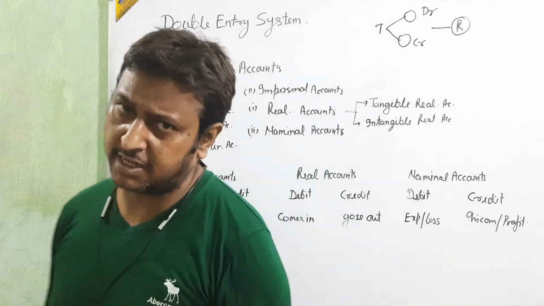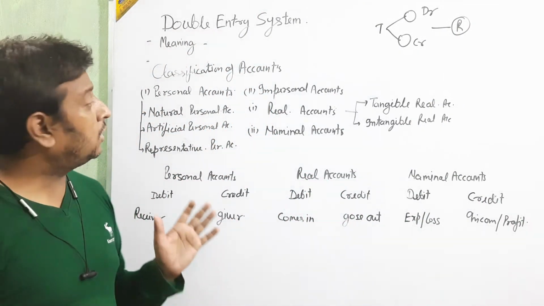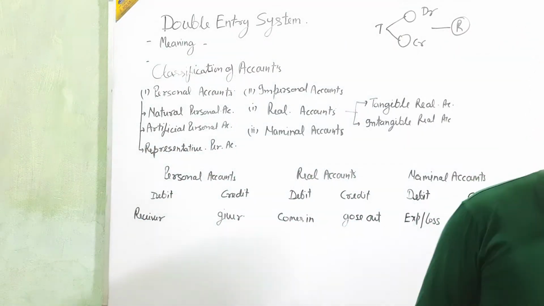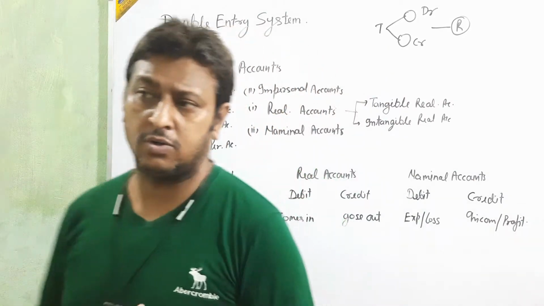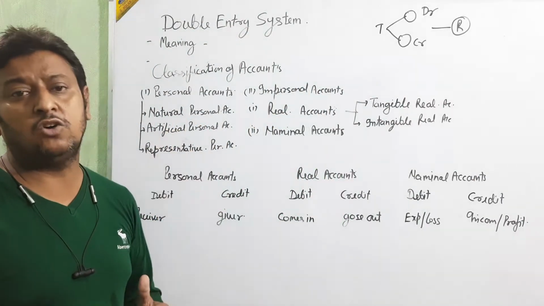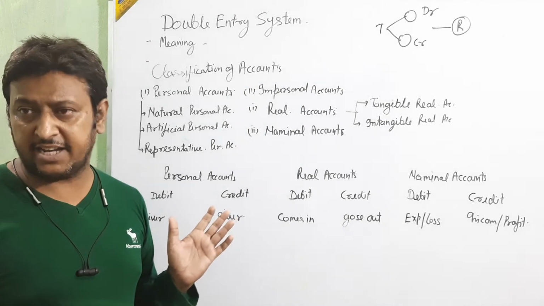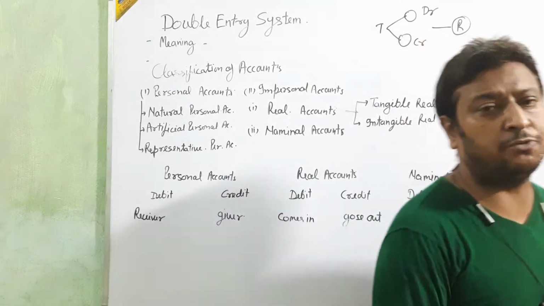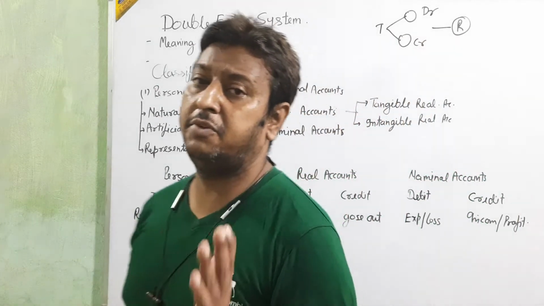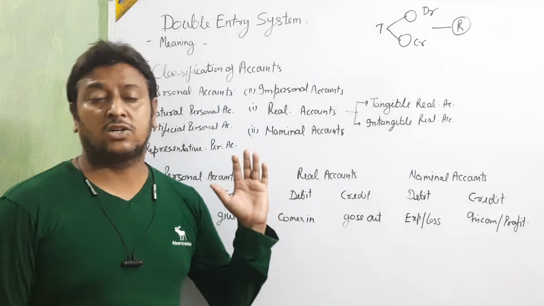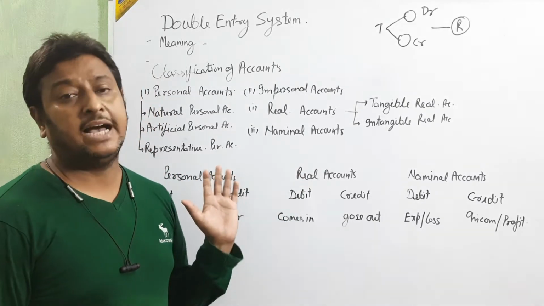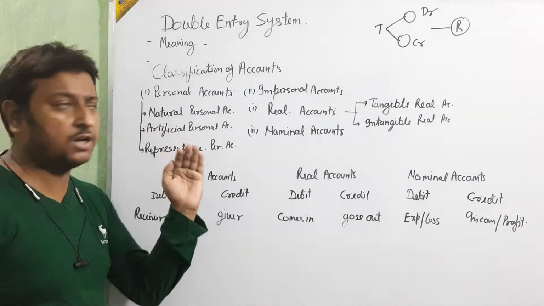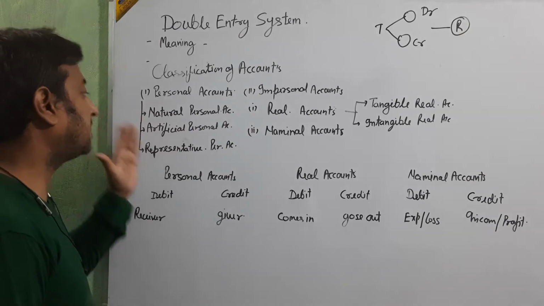Clear, beta? Personal clear, impersonal clear or not? Because it is very important. Without clarity of this personal and impersonal, we cannot follow its rules also. Okay beta? So personal account is an account in which we are taking the name of a person, business, company, firm, and impersonal is the one in which we are going to take goods, assets, income and expenditure. Okay beta? Clear? Now I am going for more. Personal account is divided into three parts.